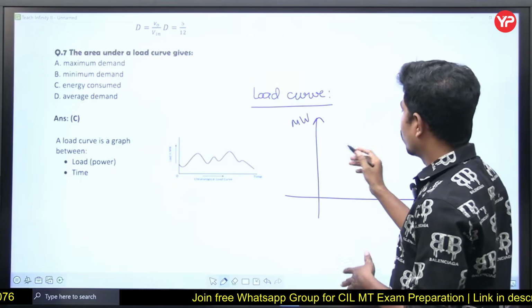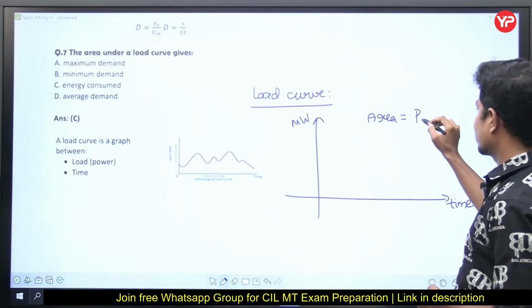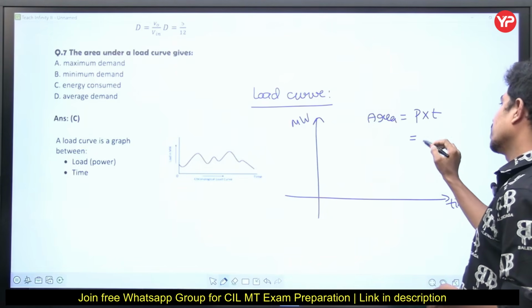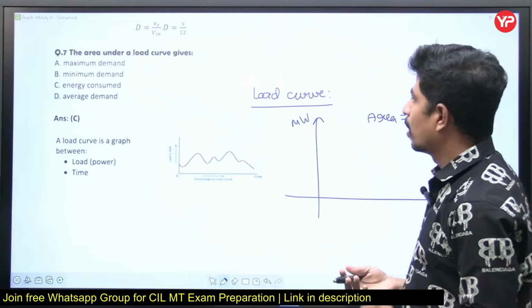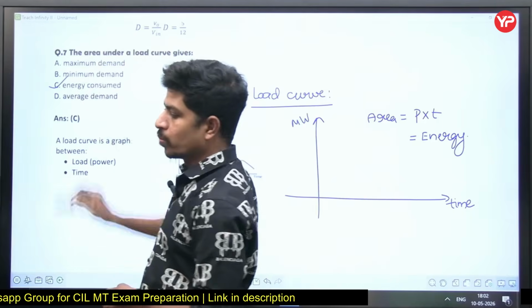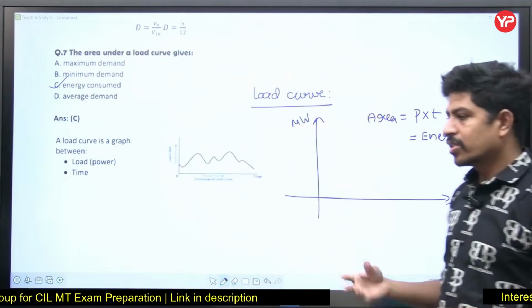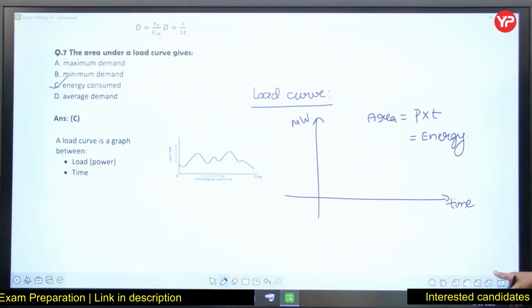Now if you find this area, what is the area? Y-axis is power, x-axis is time. Power into time is energy. Power into time is what? Energy. So the area under the load curve is giving energy consumed. That's simple. So if you know what is load curve, it is simple, right?